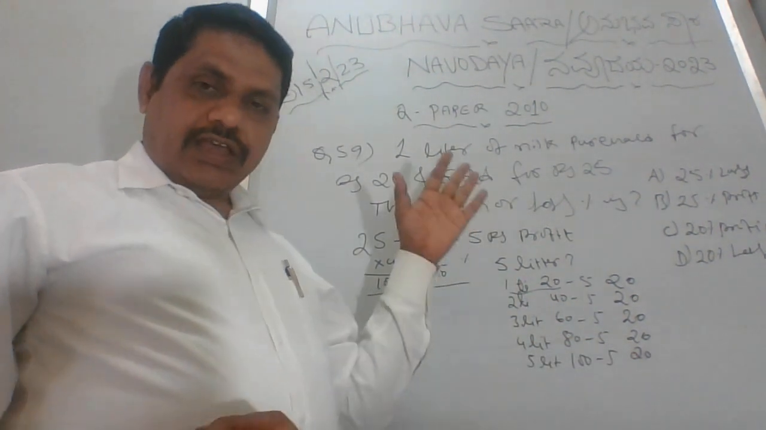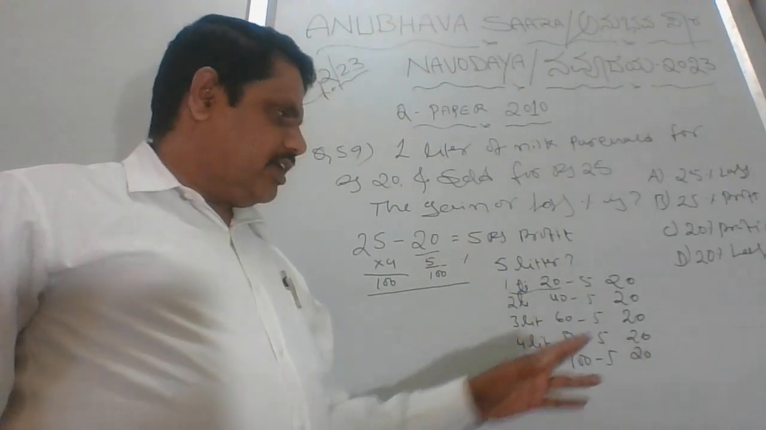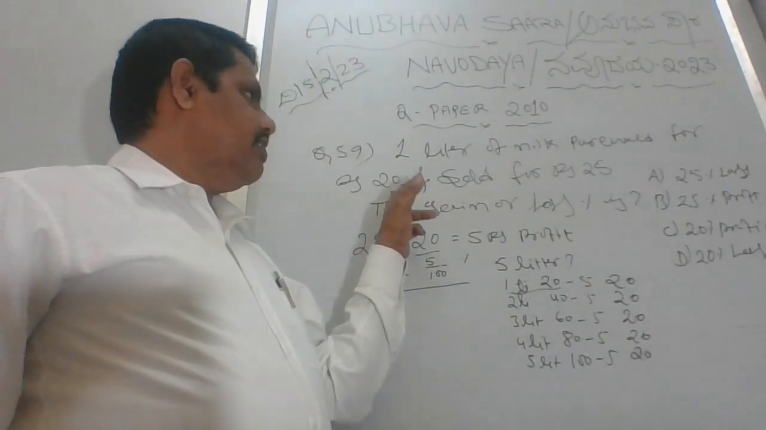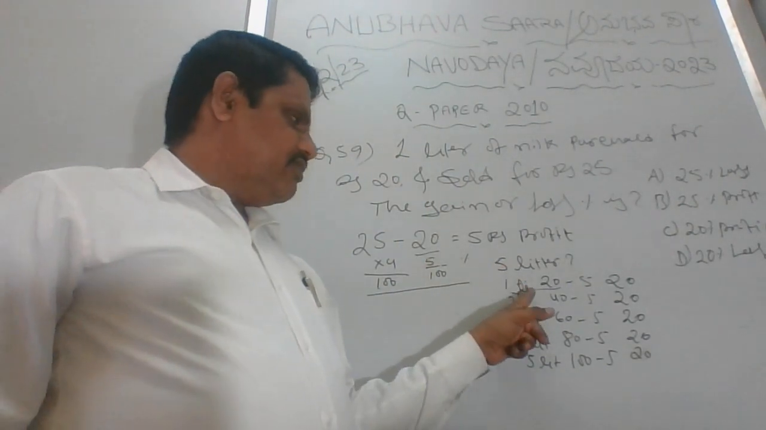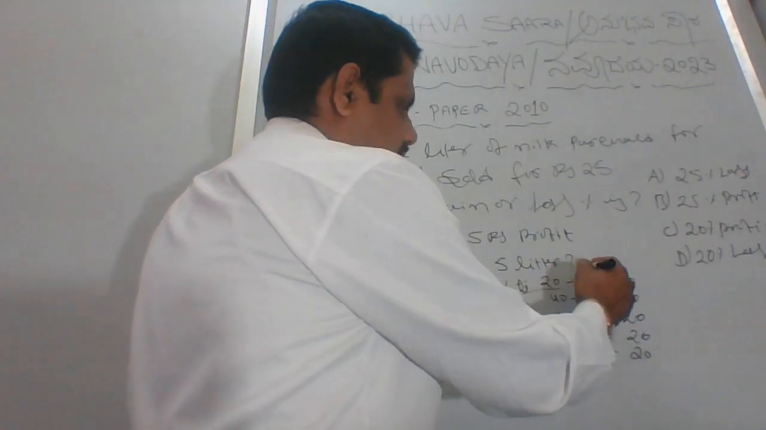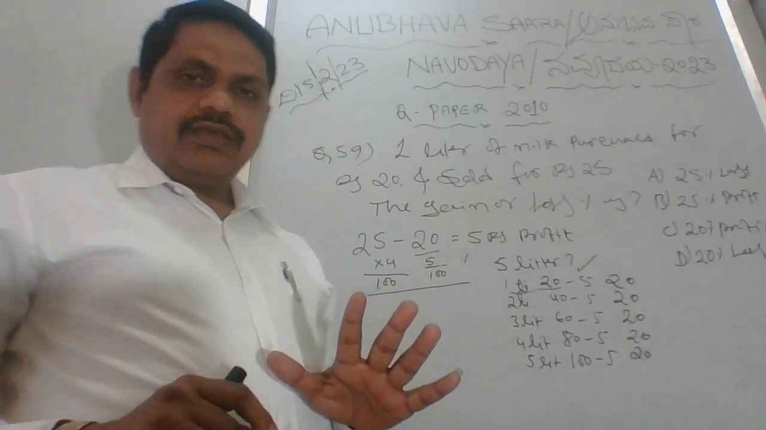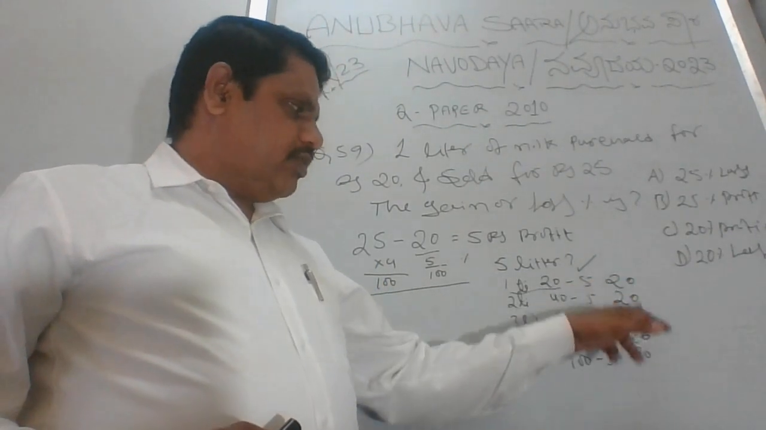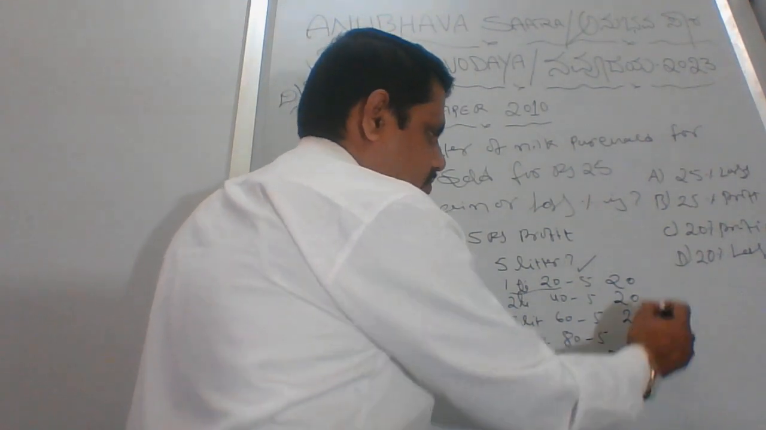Don't get confused. I'll just repeat once again and I will explain it once it's finished. Okay. This 20 is nothing but the purchase of 1 liter of milk. The purchase of 1 liter of milk is 20 rupees and this is the percentage of profit, 5 rupees. That means how many 20s we have in 100. Now that is what the question stands for.